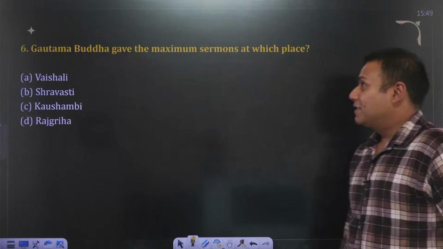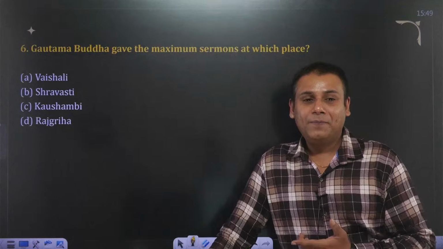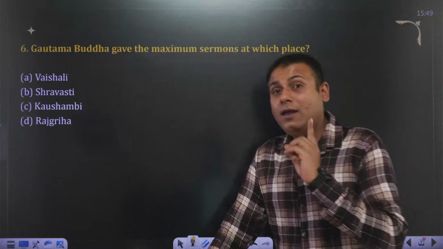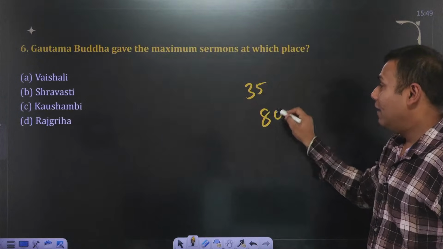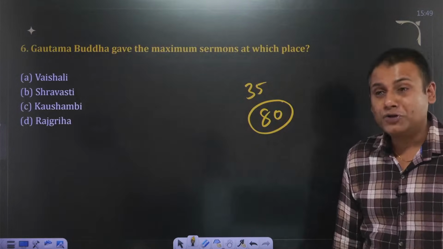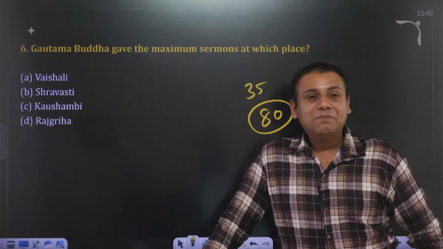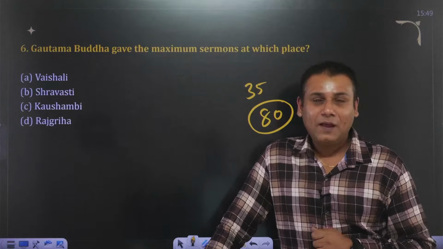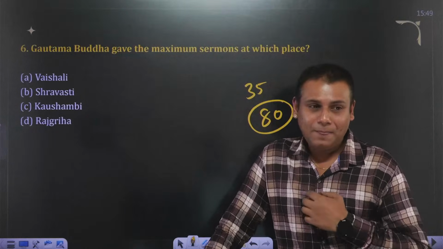Gautam Buddha gave the maximum sermons at which place? Again, the same question. As we have discussed previously, as I have told you, Buddha attained nirvana at the age of 35. He died at the age of 80 at a place called Kushinagar or Pava. So he delivered his maximum sermons at which places? I'll give you a small hint. It is the capital of Kosla Mahajanpad.